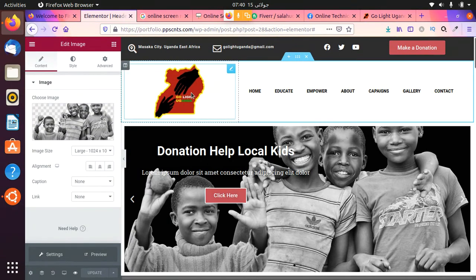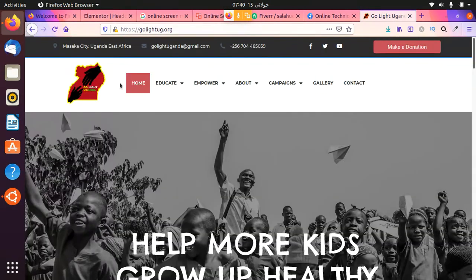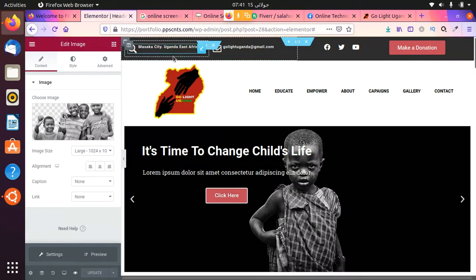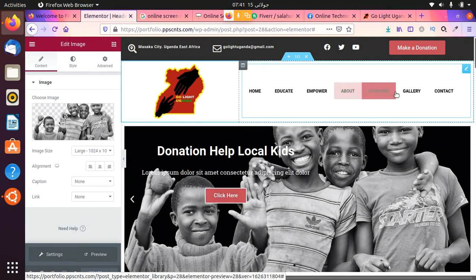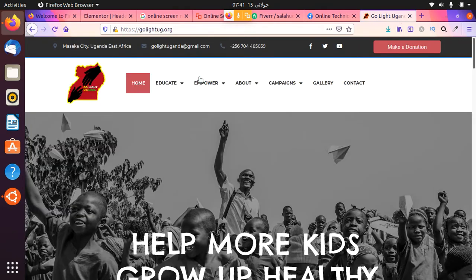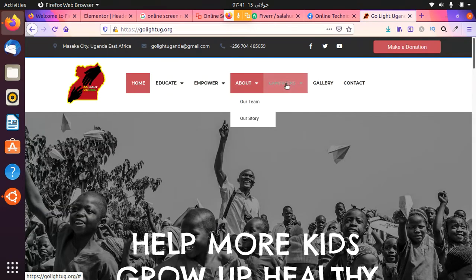In the next row, as you can see, there is a logo and a menu bar, navigation bar, and I have done the same. This is the logo and this is the navigation bar, and the navigation bar style is the same as this one, as you can see.